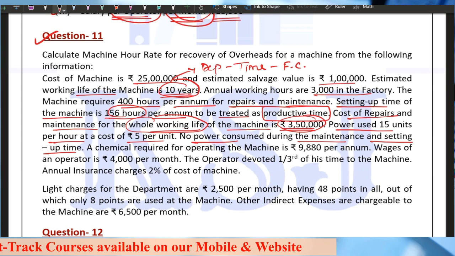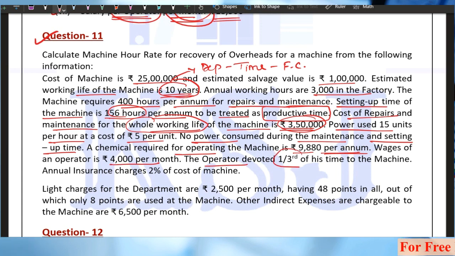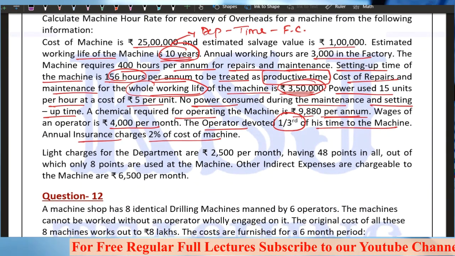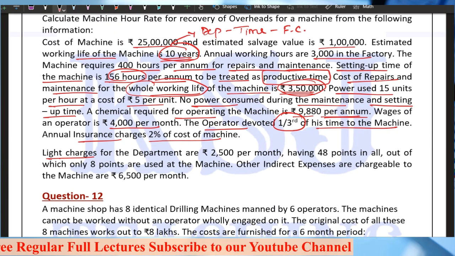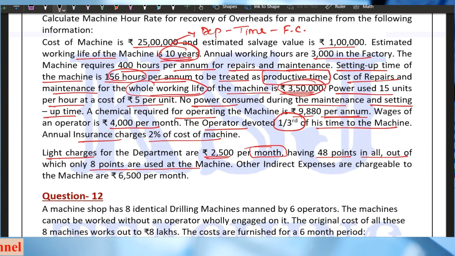Clear? A chemical required for operating the machine costs 9980 per annum. The wages of an operator are 4000 per month. The operator devoted 1/3 of his time to the machine. Annual insurance charges are 2% of the cost of machine, right? Light charges for the department are 2500 per month, having 48 points in all, out of which only 8 points are used at the machine.